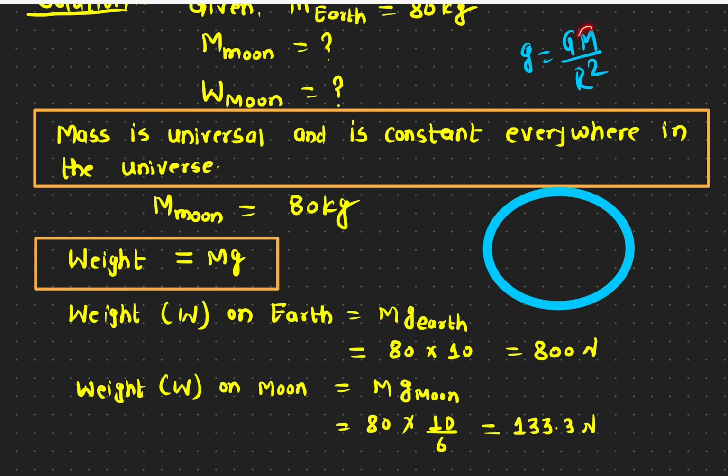And also you see here, if you just take it to the moon, the mass of the moon and the radius of the moon will change. So the g value will change. That means the weight of the object will change. And even if you are in an elevator, if the elevator starts accelerating, your weight would change, because the normal force exerted by the elevator onto your feet will change. So the weight is a vector quantity, and it depends on the position. Okay, so more about weight in another video. So this is it from this video.